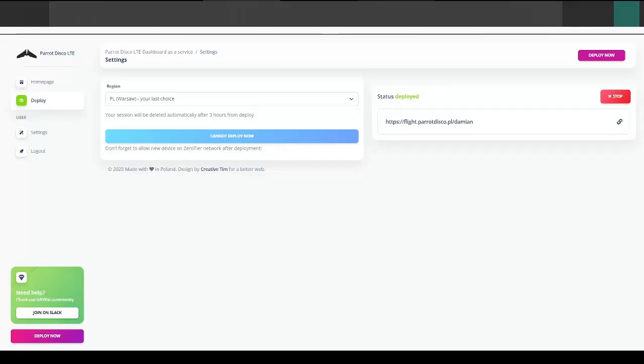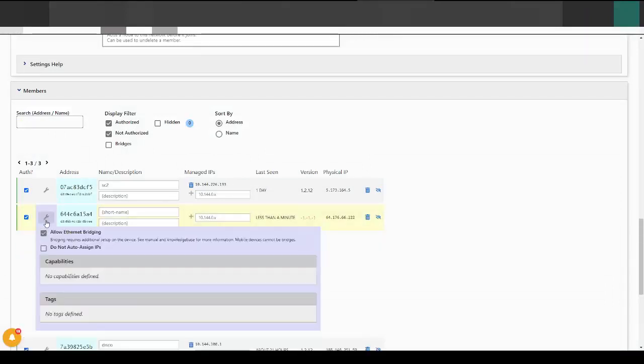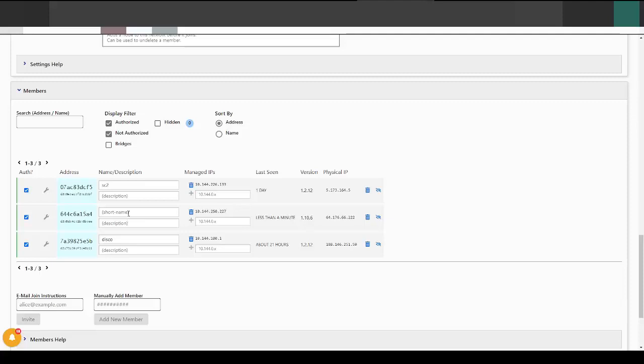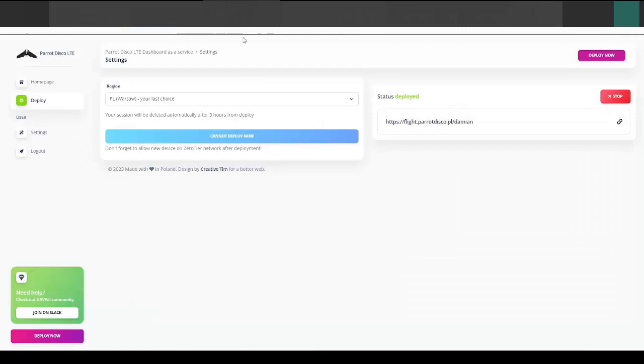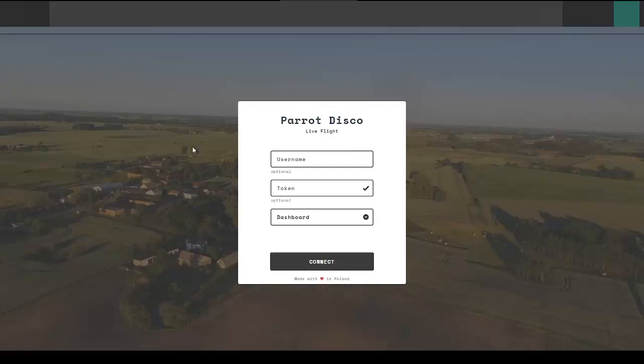The dashboard is ready. Now you should accept the new member in the ZeroTier network. For now, you have to always do that after deployment. Don't set the name because this member will be offline after 3 hours and you can remove it. Now you can click the flight link to check if it works. As you can see, the dashboard deployed successfully, but don't connect now.